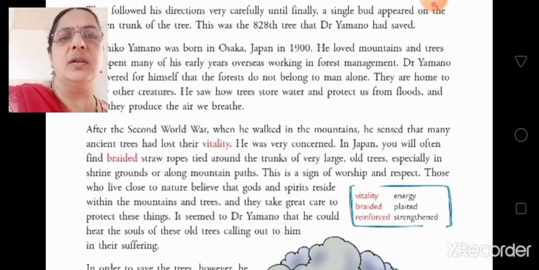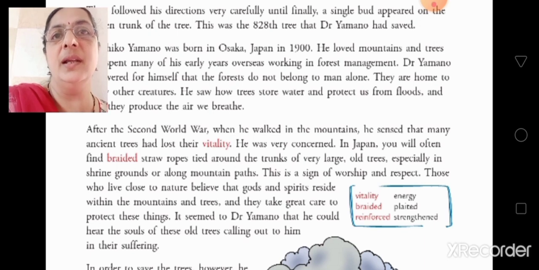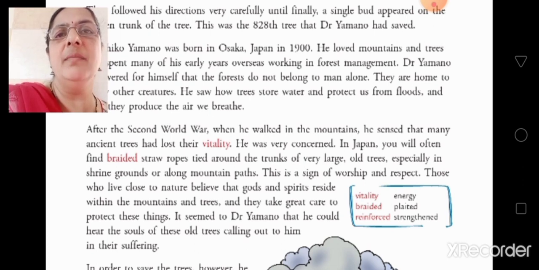It seemed that Dr. Yamano could hear the souls of these old trees calling out to him in their suffering. He feels that the old trees are calling out to him and telling him that in their suffering, when their trunks are broken or they are burnt half, or they are uprooted, they are calling out.